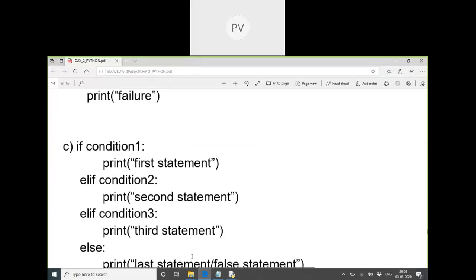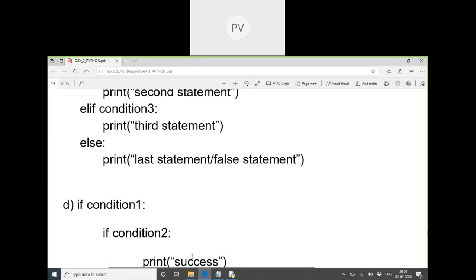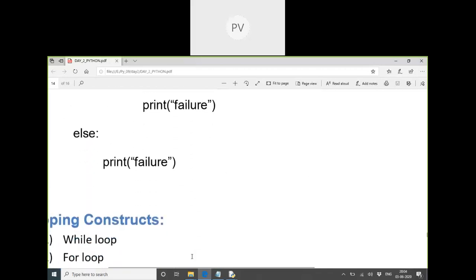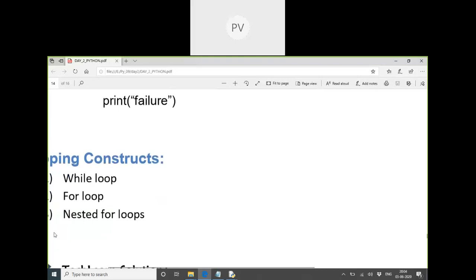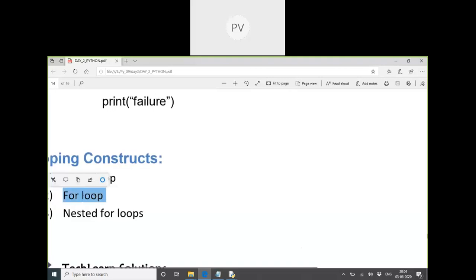There will be some descriptions of how to find the bill. Next is loops actually. These syntaxes are all given. Now loops. Loops is like iterations, repetition. Whenever we want to repeat something again and again, we have to put that statement or block of logic inside a looping construct. So loops are nothing but whenever we want to repeat the same thing again and again, we use constructs called looping constructs. And in Python there is only while and for loop. There is no do while in Python. So there's only simple while loop, for loop, and in for loops we have variations. We'll see that. And the last one is nested for loops.